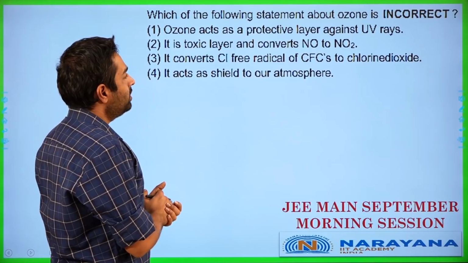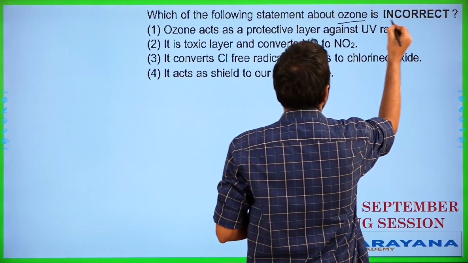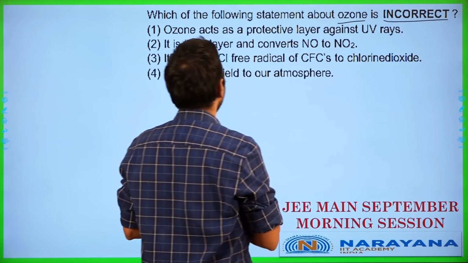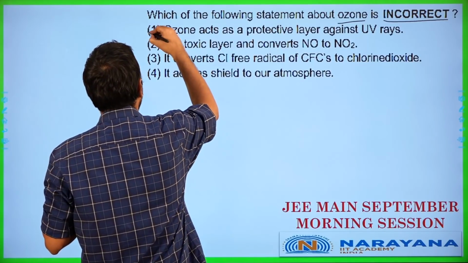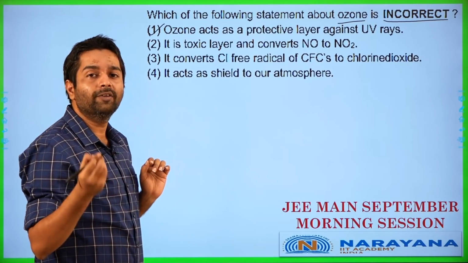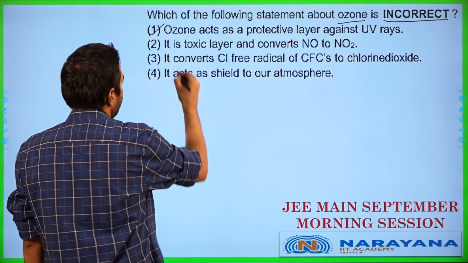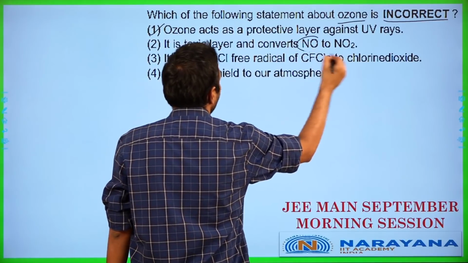Which of the following statements about ozone is incorrect? So they're asking us some information about ozone, and which among the following statements is incorrect. Ozone acts as a protective layer against ultraviolet rays. This is obviously well known by everybody. This is true. It is a toxic layer and converts NO to NO2.